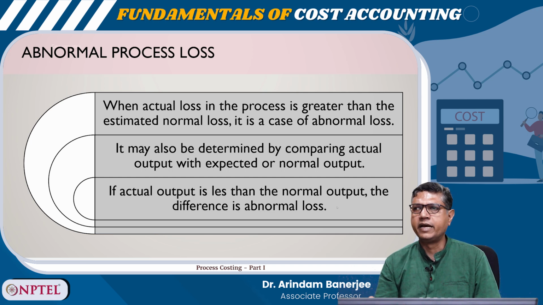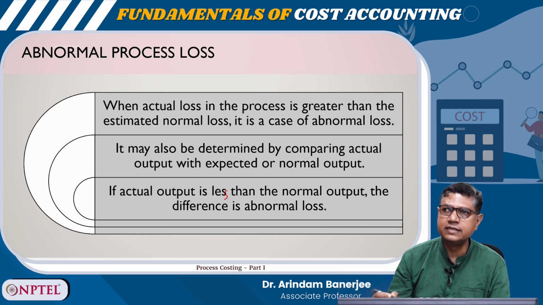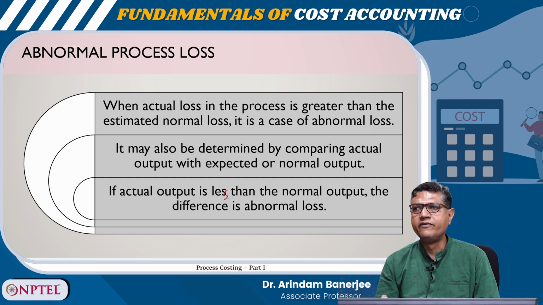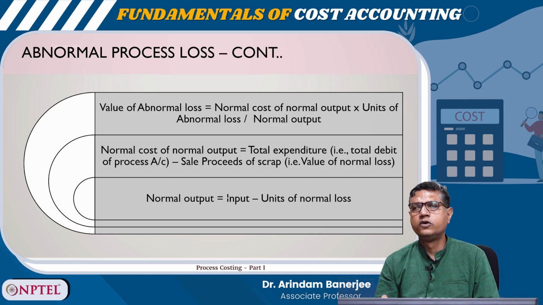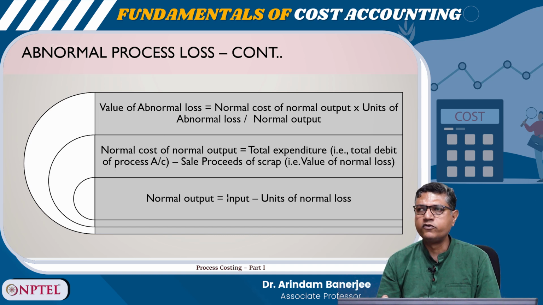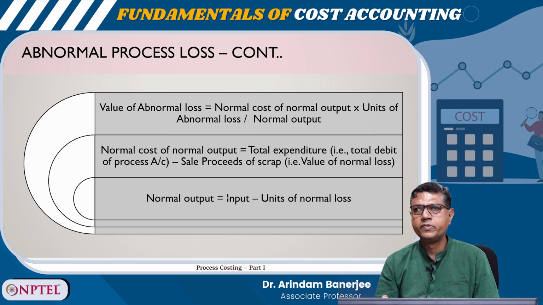It may also be determined by comparing the actual output with expected or normal output. If actual output is less than the normal output, the difference is abnormal loss. So, value of abnormal loss is normal cost of normal output into units of abnormal loss divided by normal output. Normal cost of normal output is total expenditure, that is total debit of process account minus sale proceeds of scrap, right. So, normal output is equal to input minus units of normal loss.